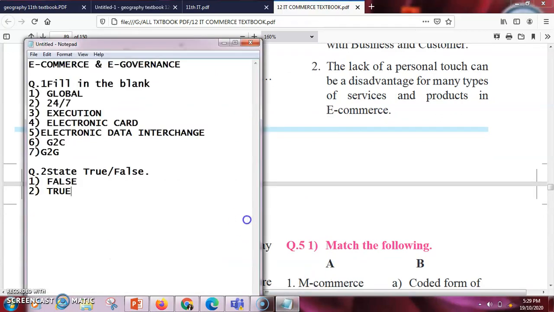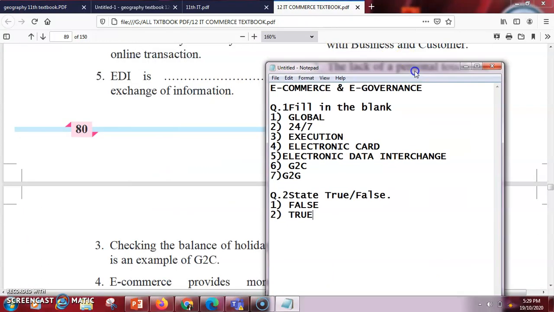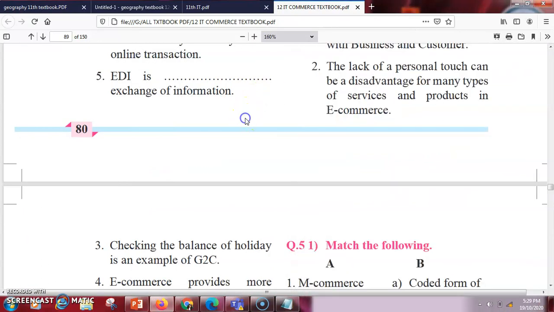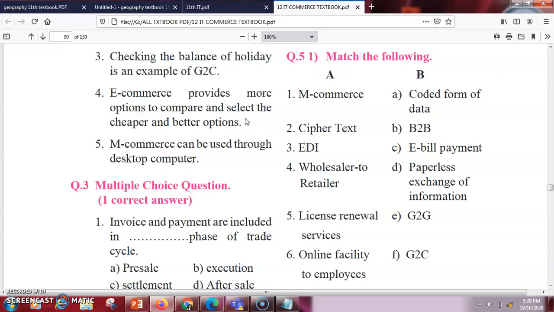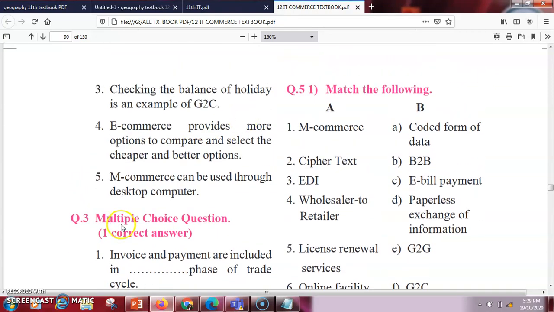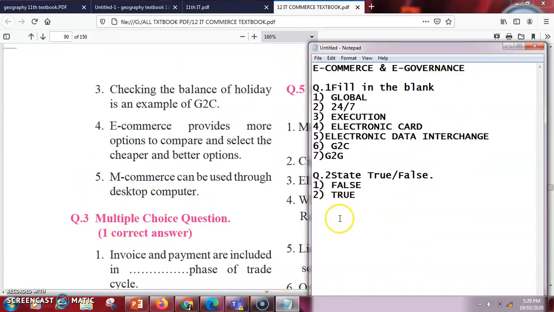You cannot see the products physically. You cannot take a feel of the product. So this is one of the major limitations in the case of e-commerce. Let us go to the next. Checking the balance of a holiday is an example of G2C. No, it's an example of G2E. It's not the example of G2C, so it's false.